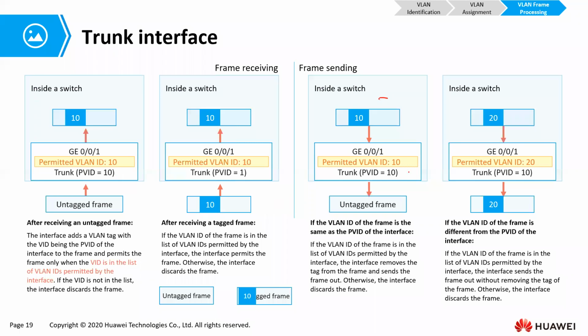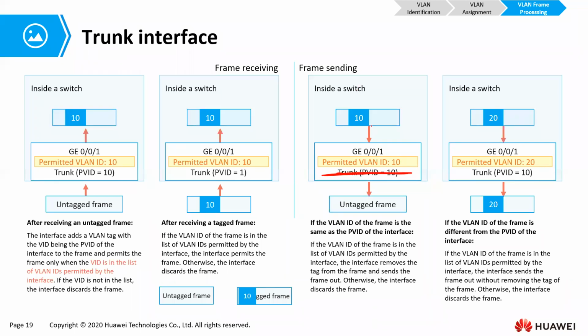And what if it is sending out a frame? If the frame is tagged with a permitted VLAN, and that VLAN is the port VLAN ID, it is going to remove the VLAN ID and send out an untagged frame. What happens if the VLAN on the frame is not the port VLAN ID?